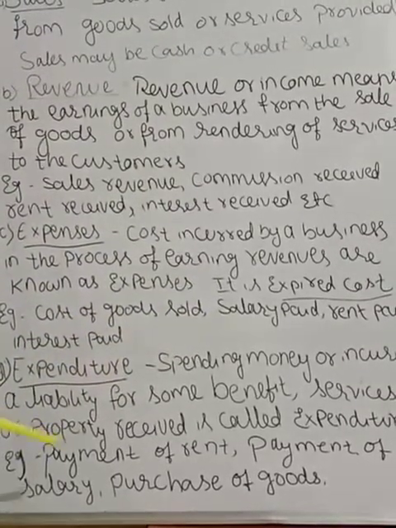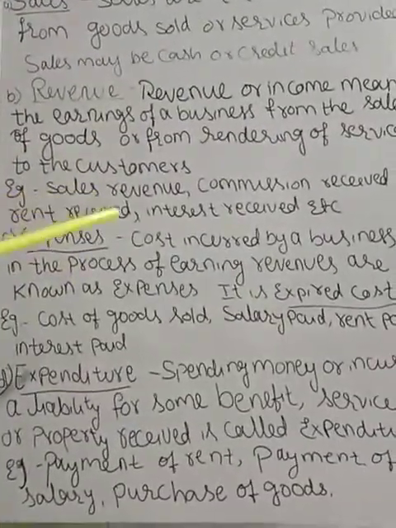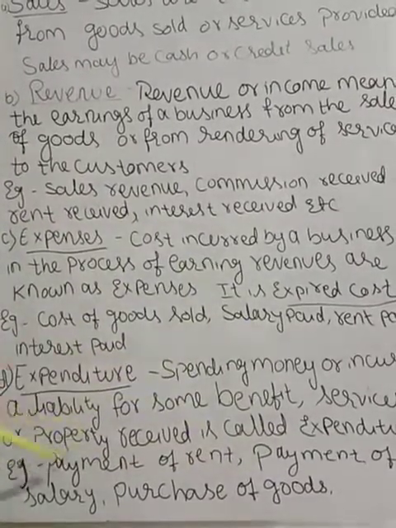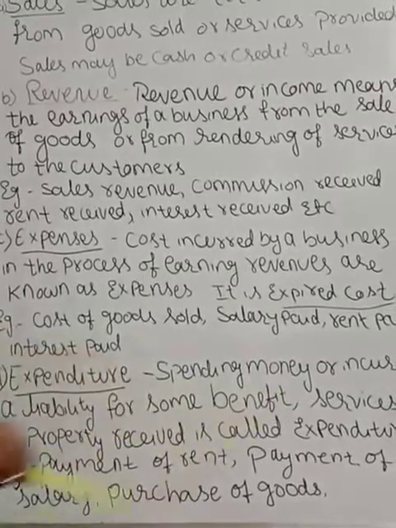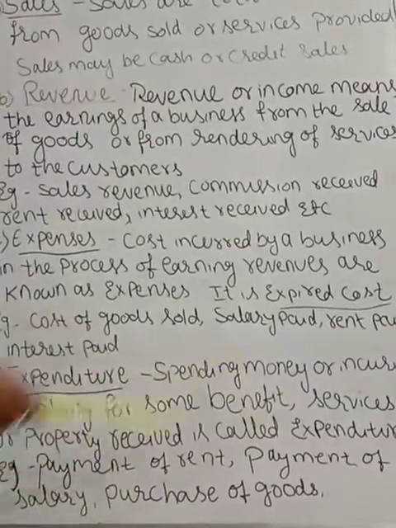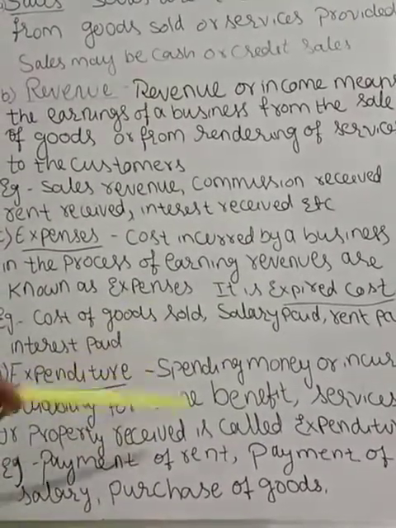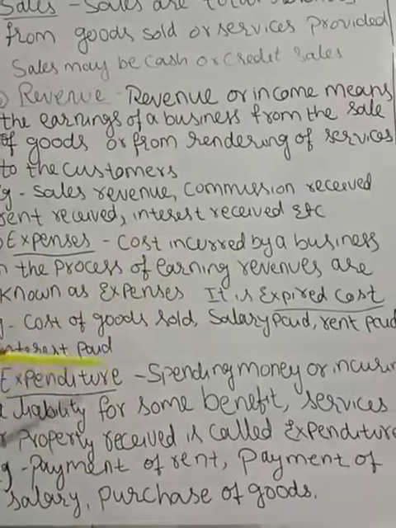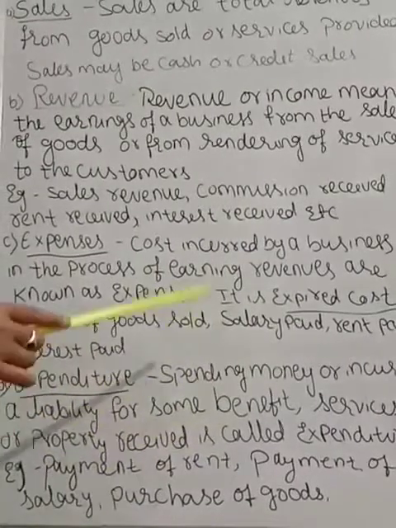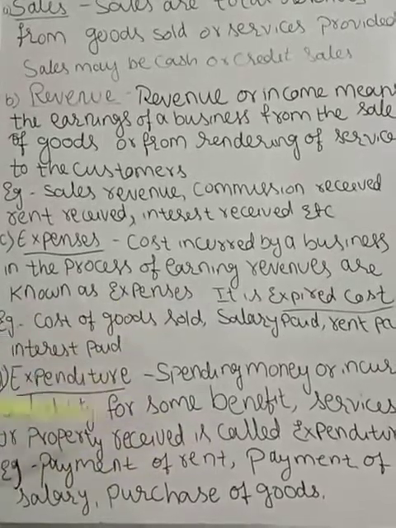Example, here you have to pay rent. You have taken a godown for storing the stock, and for that you are paying rent. That is expenditure incurred. Payment of salary for workers or employees, purchase of goods, these are all expenditure. Expenditure is nothing but spending money or incurring a liability for some benefit. What benefit are you getting? You are storing the goods in the godown. For that you are paying the rent. The rent paid is an expenditure.